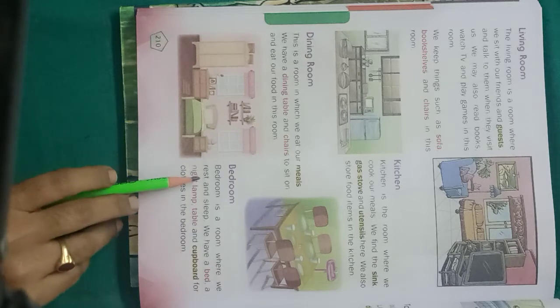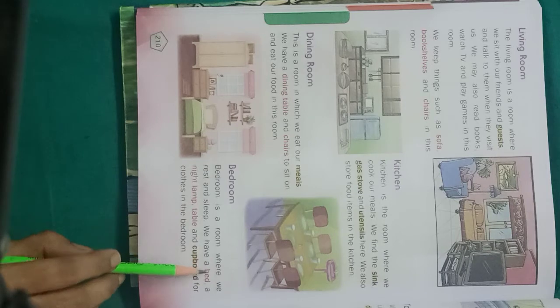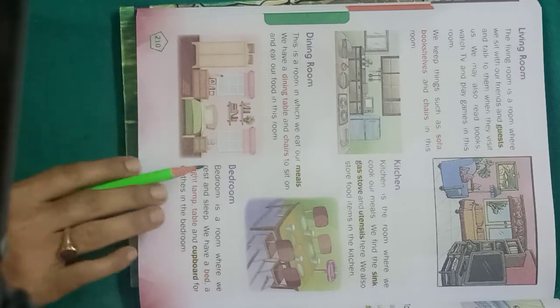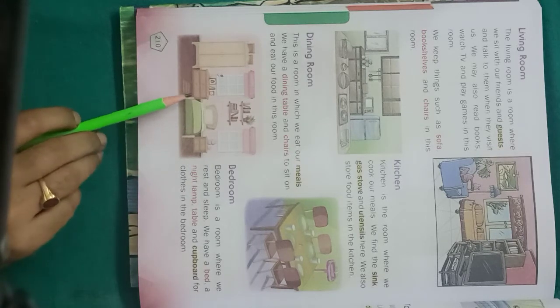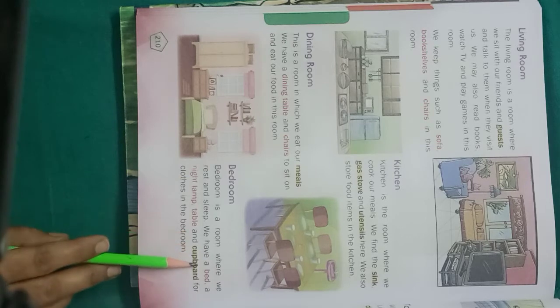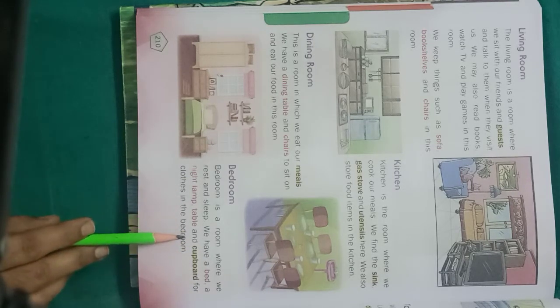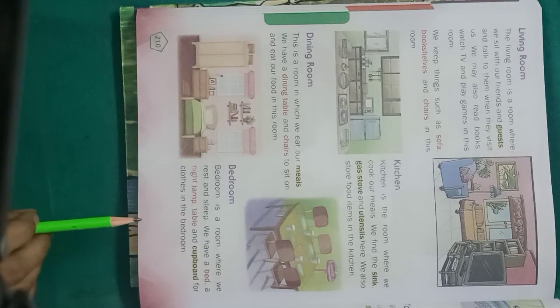See here, bedroom is a room where we rest and sleep. In our bedroom only we take rest and sleep. We have a bed, a night lamp, that means bed lamp, a table and a cupboard for clothes in the bedroom.